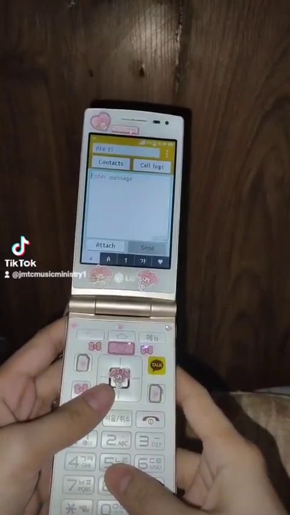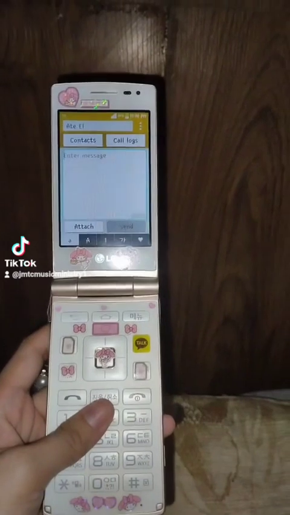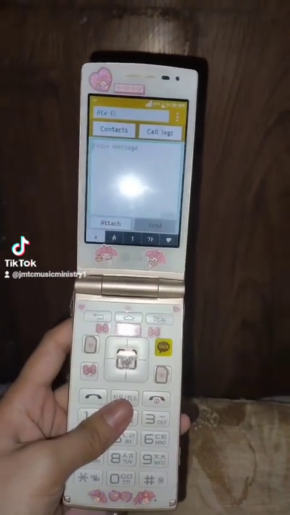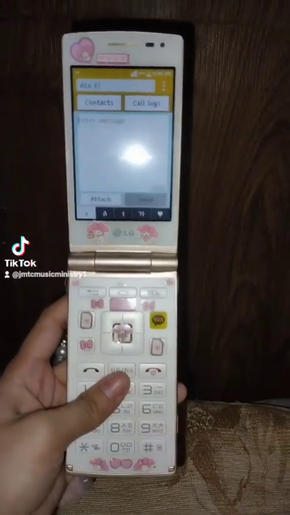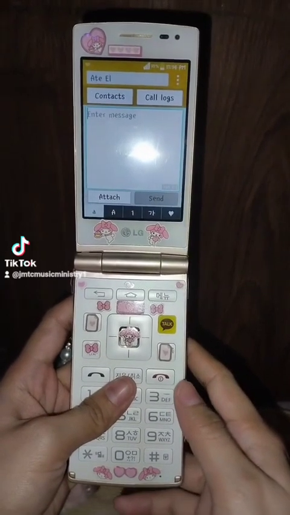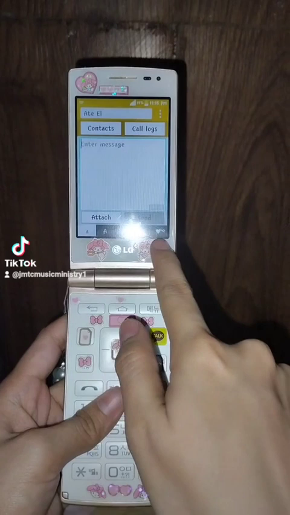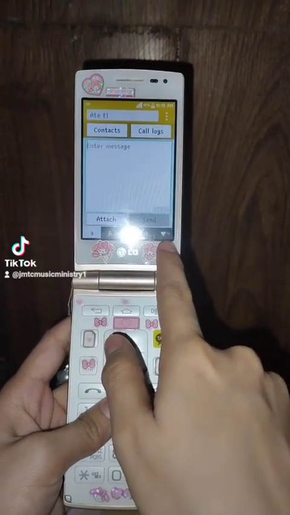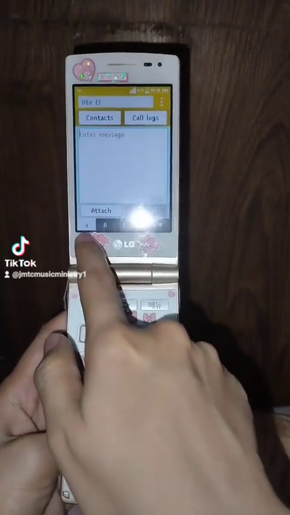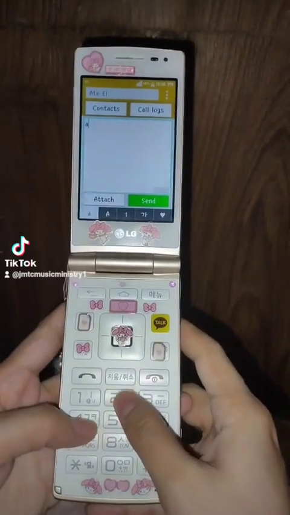Okay, now we will make a message, but before that I will show you the buttons below. Yeah, as you can see, there are many buttons right there.